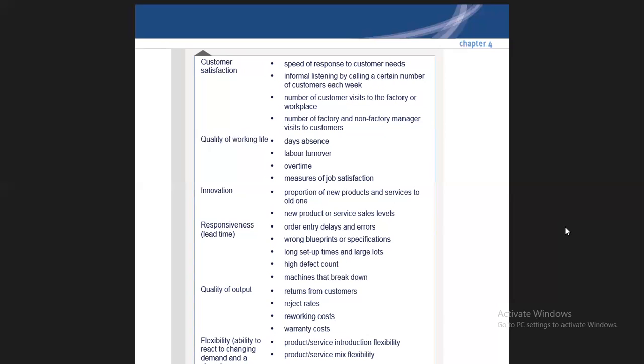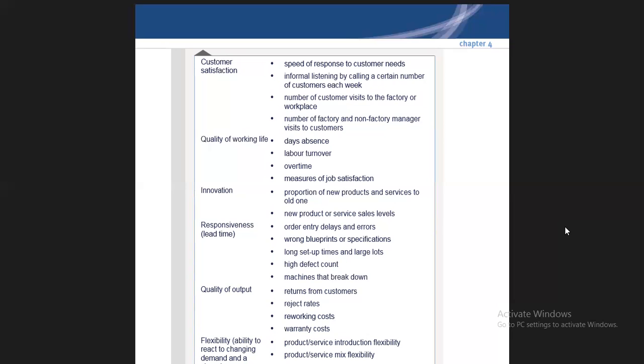Now responsiveness. Lead time is basically the time which you take to respond. This is called lead time. Now responsiveness: order entry delays and errors. How much time you are going to take to rectify delays and errors.